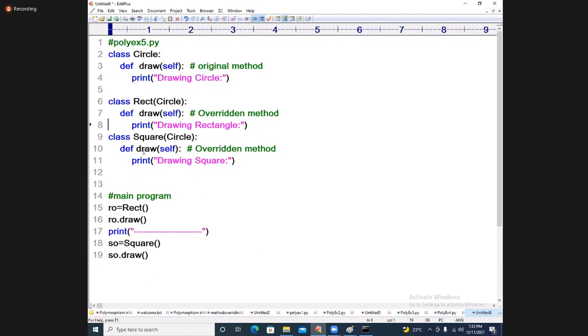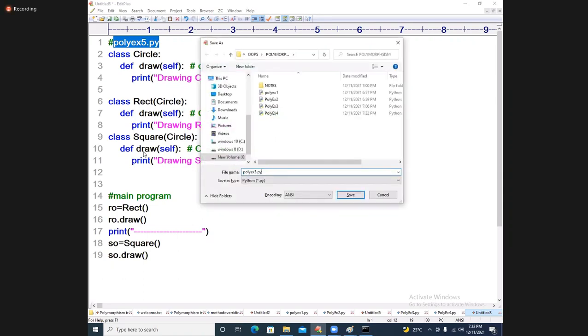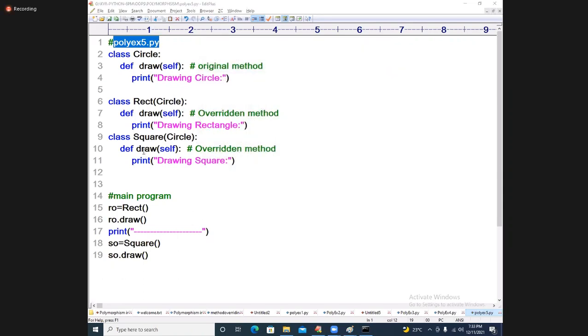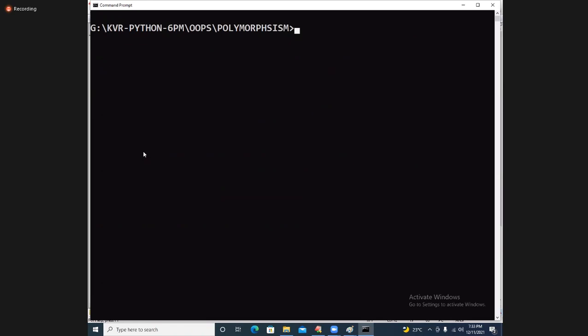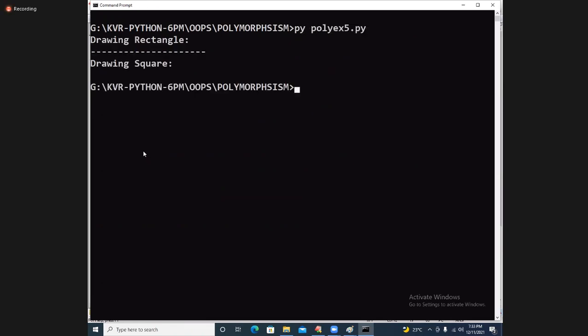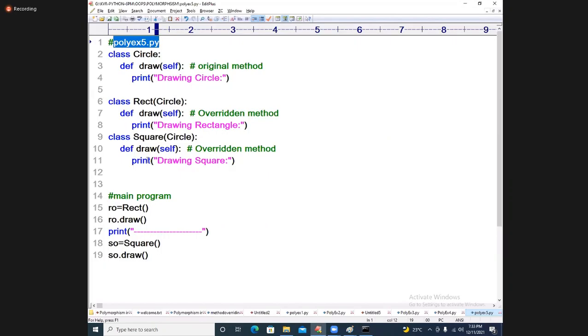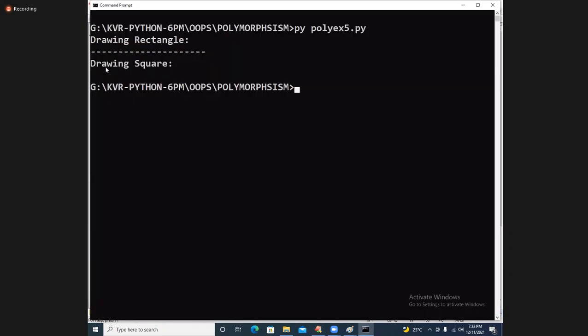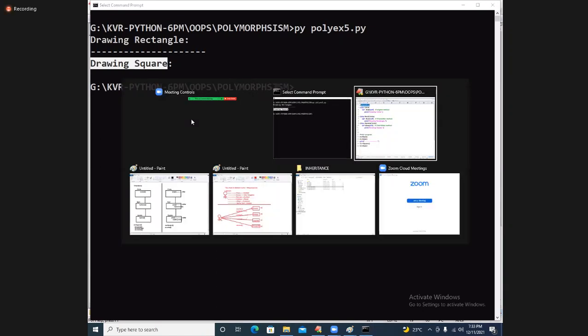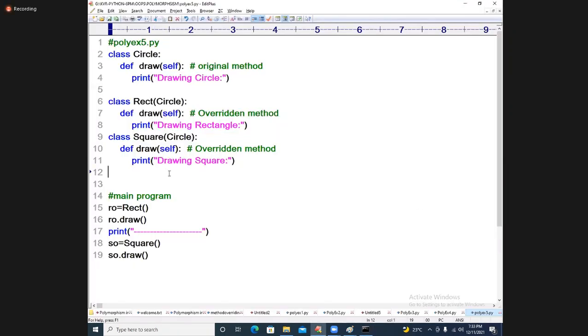You execute this first. Super example 5 dot py, super polymorphism 5. Only this answer is coming? Drawing square is the only answer. Polymorphism example 5 is coming, what? Drawing rectangle also. Okay, you remove this part.